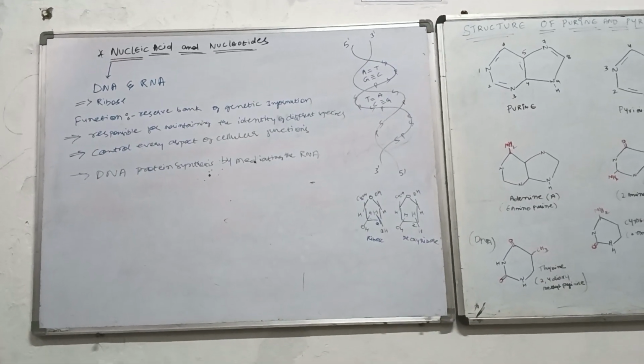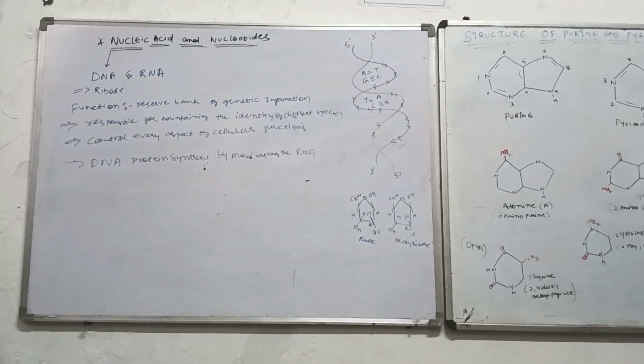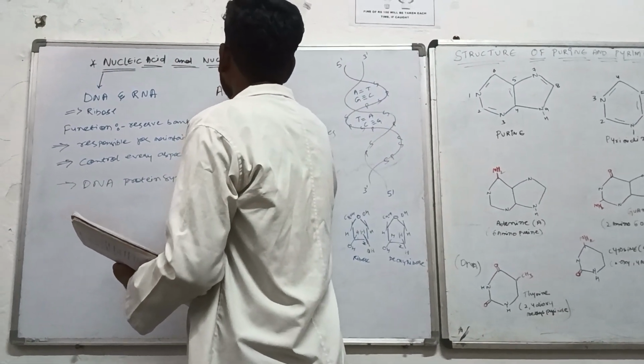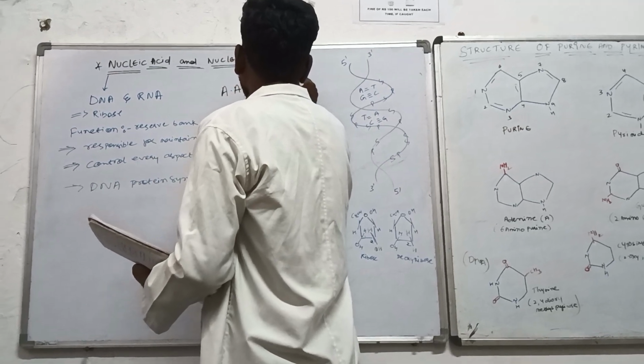Now, like in the previous class, we have learned that amino acids are the building blocks of proteins, isn't it? There are a lot of amino acids responsible for making the protein.